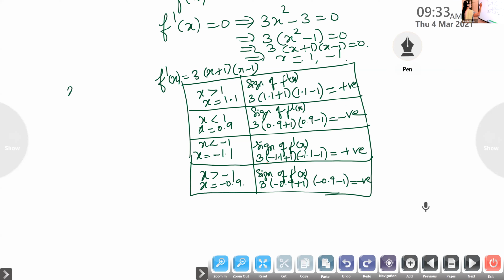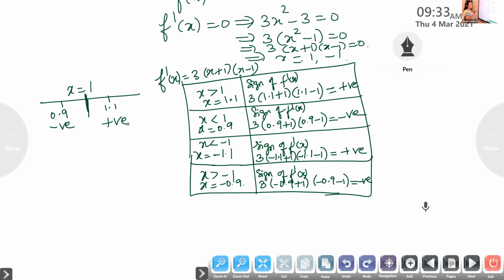Now listen, children. I'm taking x is equal to 1. When you take x is equal to 1, I'm considering a greater value 1.1 and a smaller value 0.9. When x is 0.9, the sign is negative and when it is 1.1, it is positive.